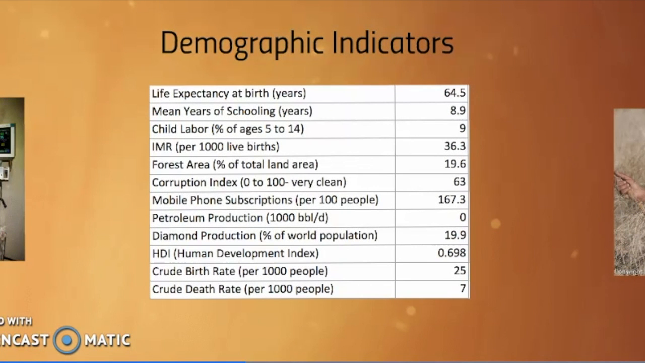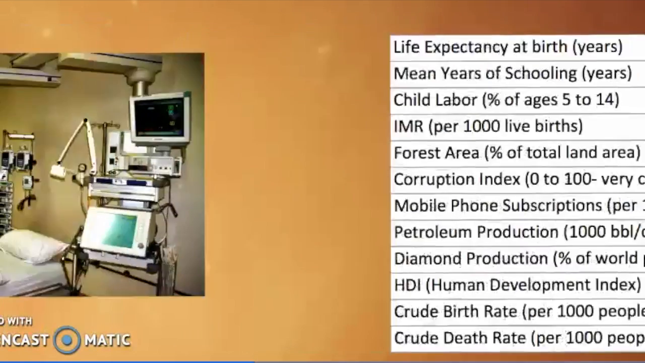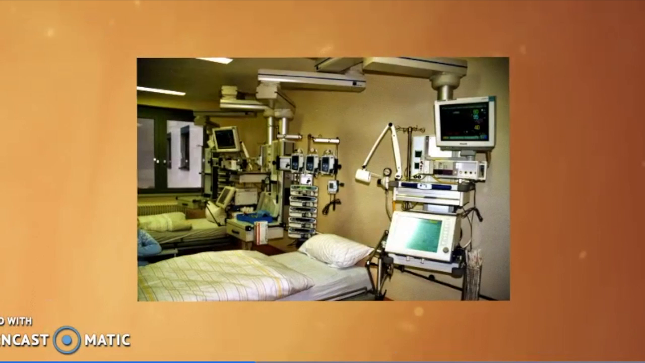This picture shows that even though stage 3 countries are moving towards urbanization, there are still big areas where people are living in poverty. This picture shows healthcare in Botswana. It shows more technology than you would find in a stage 1 or 2 country health clinic because Botswana is developing, and as a stage 3 country, they have increased technology and better healthcare.